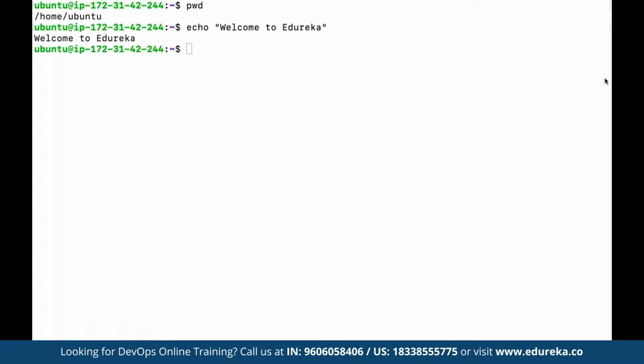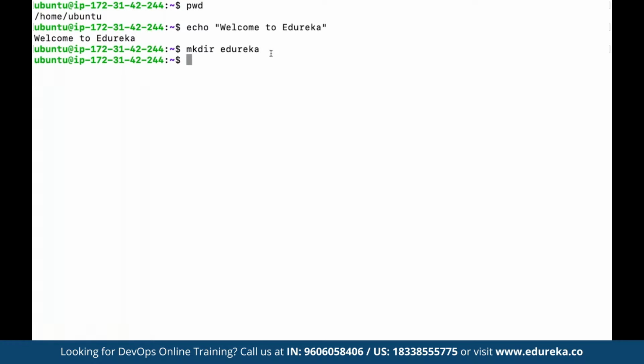And then we have the sudo command. Sudo command is basically used to give admin privileges. For example, if we want to make a directory, then for creating a directory we have a command called mkdir. So mkdir refers to make directory. Now if we want to define a directory name, let's say here we want to create a directory by the name of Edureka, right?